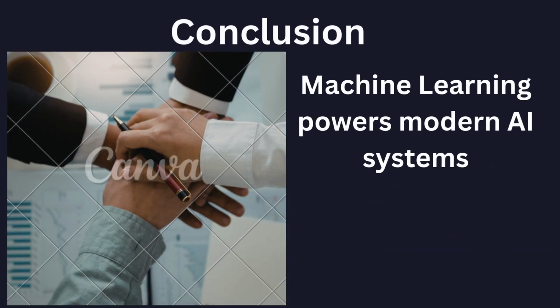Machine learning is the key technology behind modern artificial intelligence. It allows computers to learn from data, improve with experience, and make intelligent decisions automatically. Without machine learning, most AI systems we use today would not be possible. It helps computers recognize faces, understand speech, translate languages, and detect fraud. Machine learning solves complex problems where traditional programming cannot.